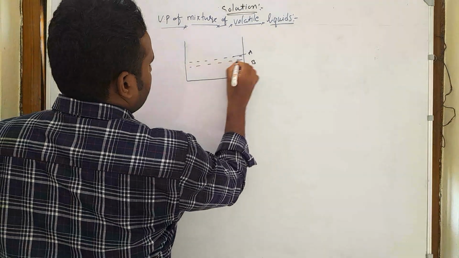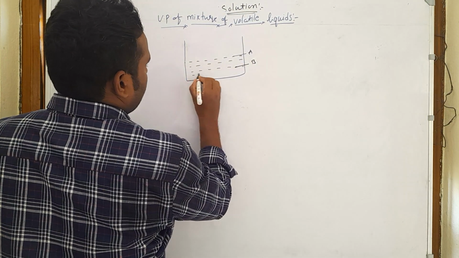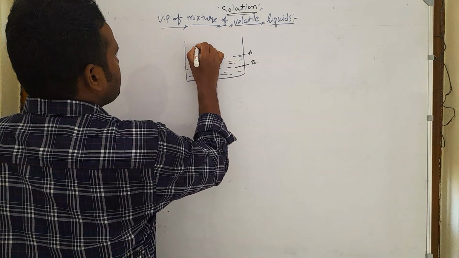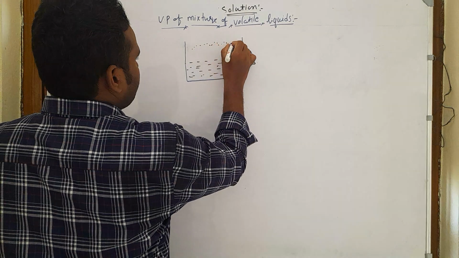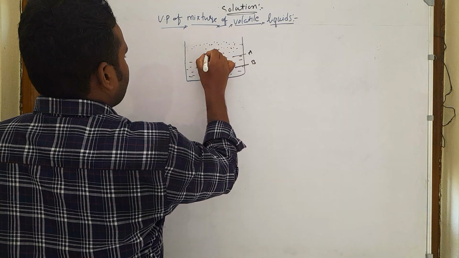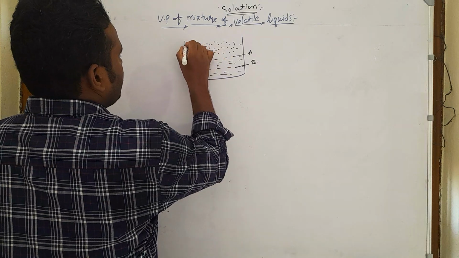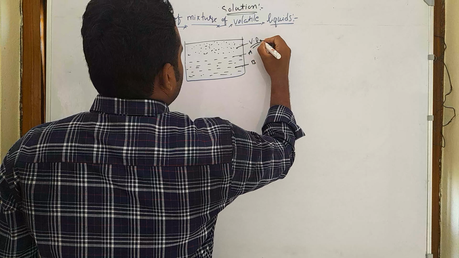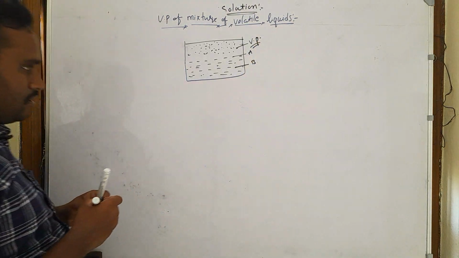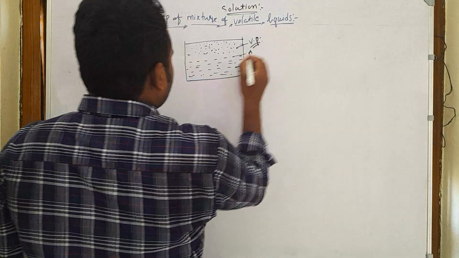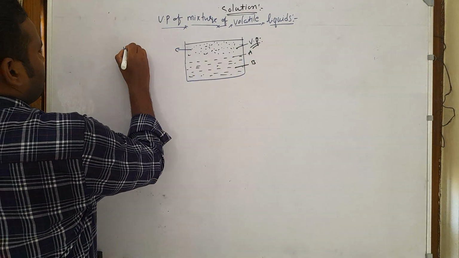This means the liquid phase is converting into gas phase and exerting some vapor pressure. This vapor pressure is equal to the vapor pressure of the solution.